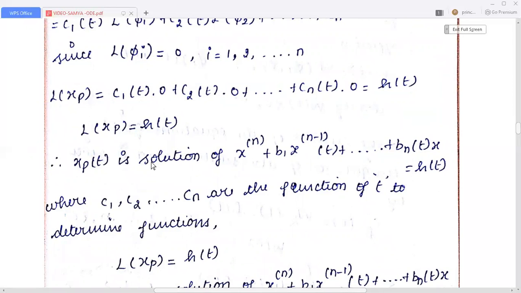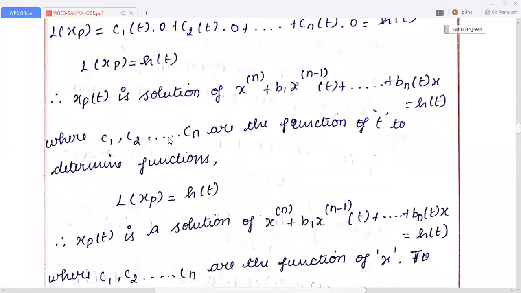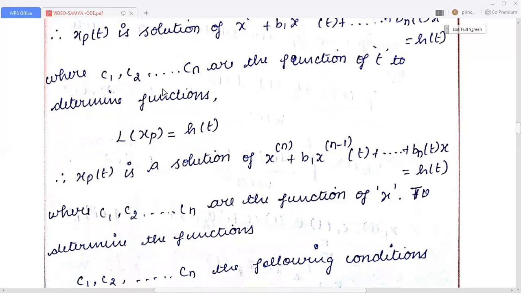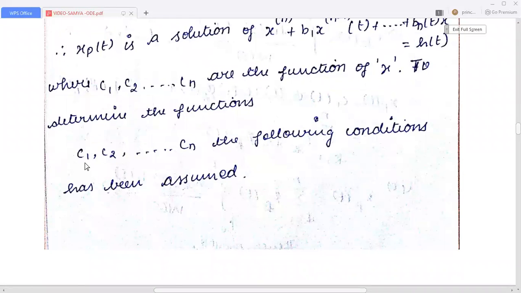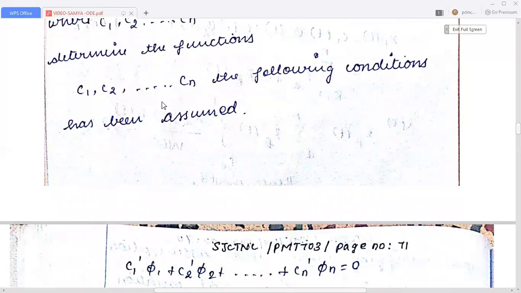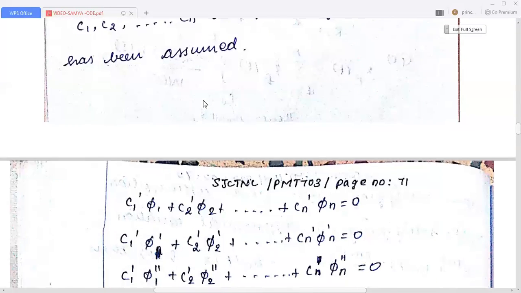Therefore, xp of t is a solution of this nth order differential equation where C1, C2, C3, etc. Cn are functions of t. To determine the functions C1, C2, C3, Cn, the following conditions are to be assumed.